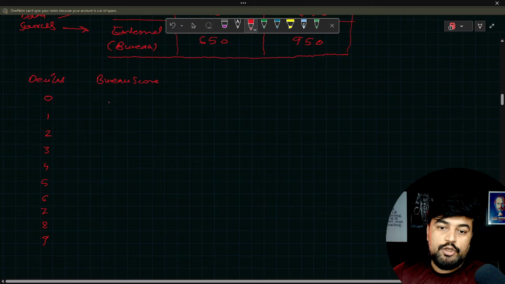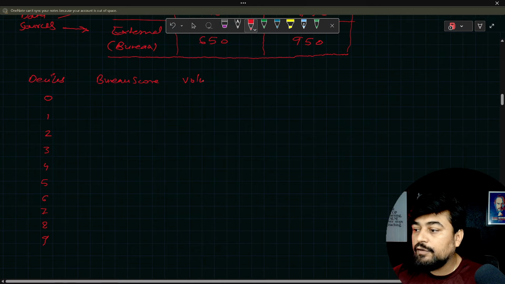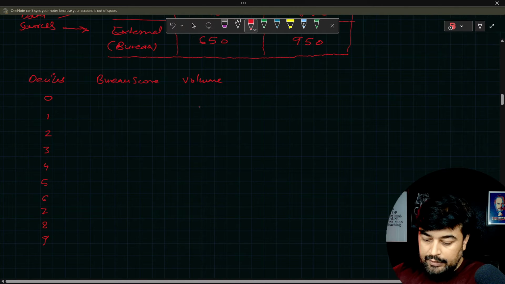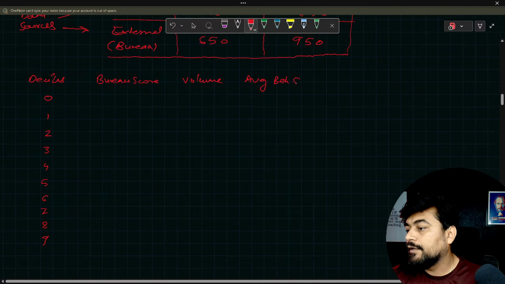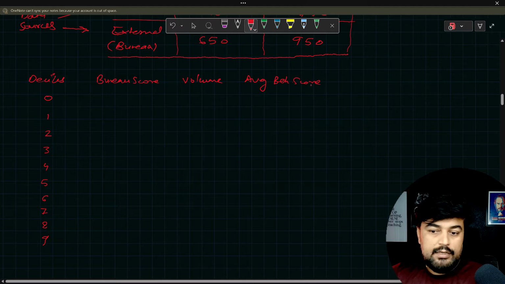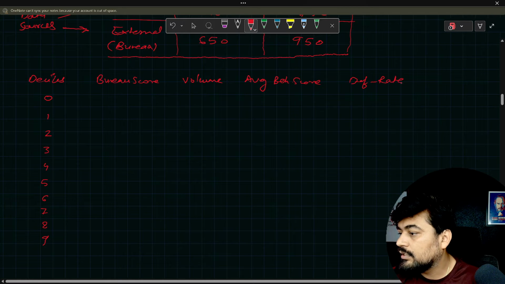So here you will get the data from the bureau score. Then you will check the volume, like the number of customers you are dividing. Then you will look at the average behavior score of the customers, then you will check the default rate of the customers.